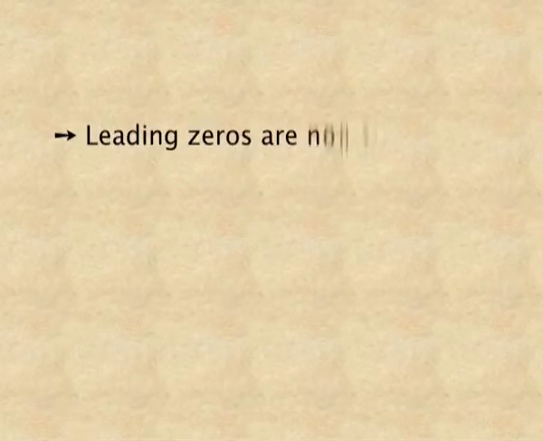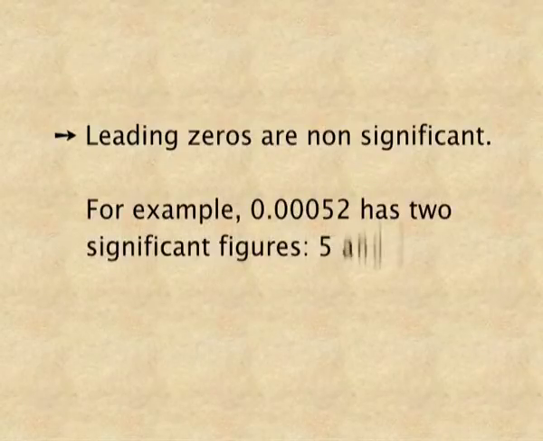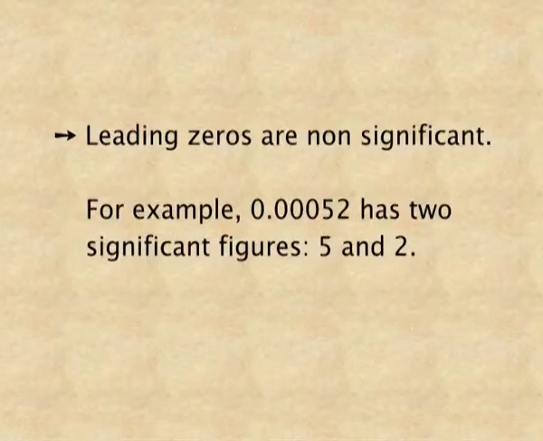All those zeros which are before the first non-zero digit are non-significant, or we can say that insignificant. For example, 0.00052 has only 2 significant figures because all the zeros are before 5, which is the first non-zero digit. So here only 2 significant figures are there, that is 5